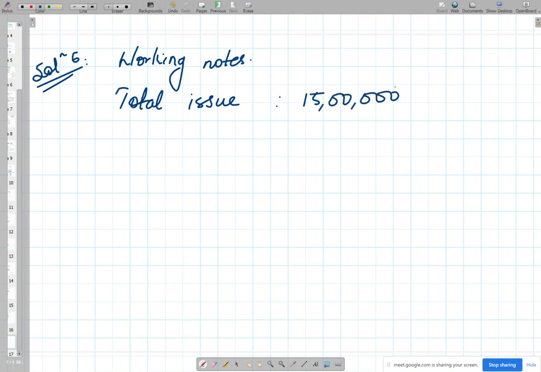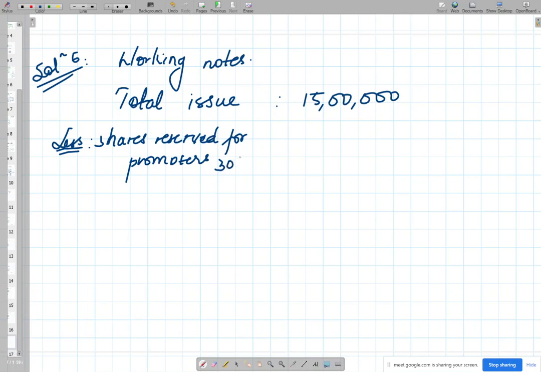That means the total number of shares they wanted to sell is 15 lakhs. But out of this, there was 30% of the shares reserved for promoters. Is this clear? 30% of the 15 lakh was reserved for promoters.